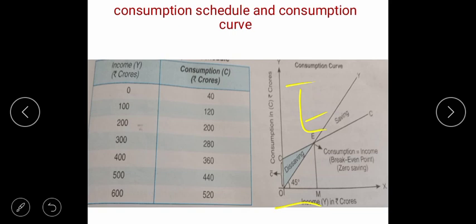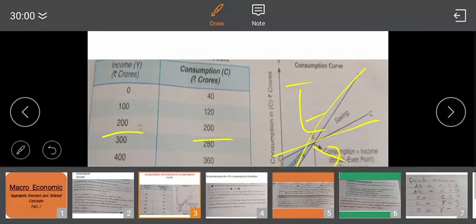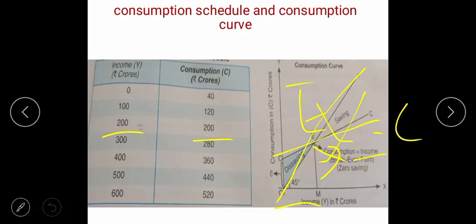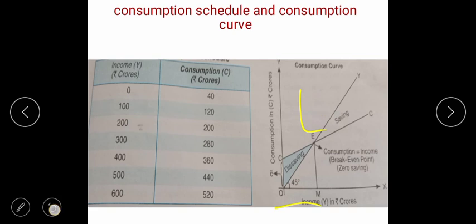In the break-even point table, the break-even point occurs corresponding to the income of 200. When income is 200 and consumption is 200, this is the break-even point, when Y is equal to C. This is the graphical presentation I have told you.